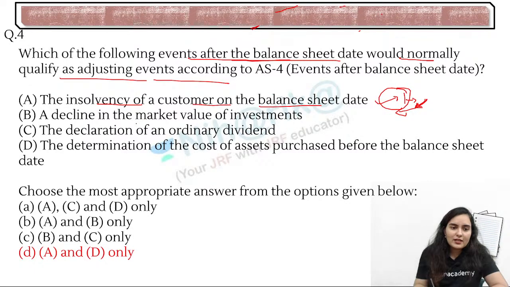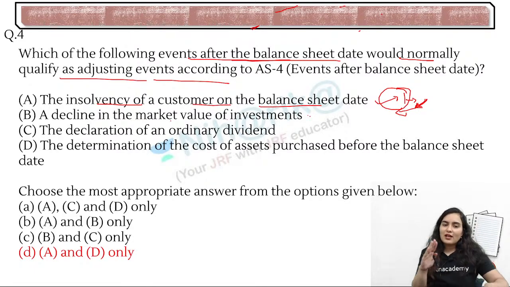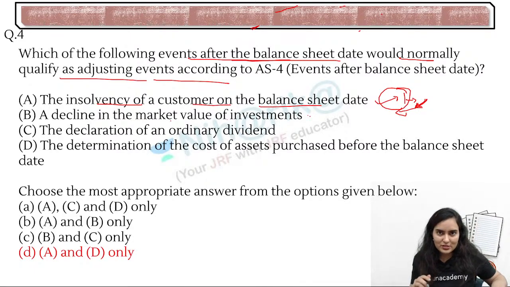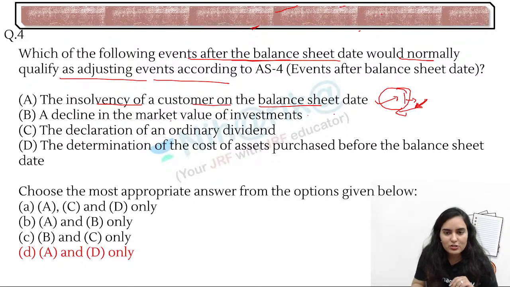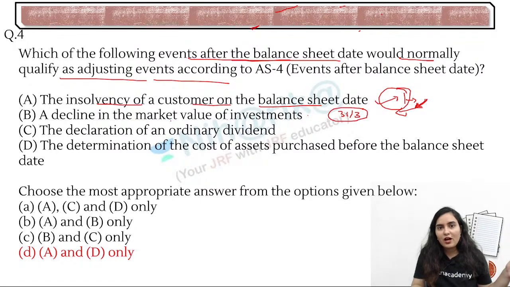Okay, then next, decline in the market value of investment. So don't you think this will be the wrong one? This will never come in AS4 because this will be year to year different. If there is decline in the market value of investment, today I have invested in the market, suppose. So before 31st March, whatever I have invested, suppose after 1 month, the market value of those investment goes down,